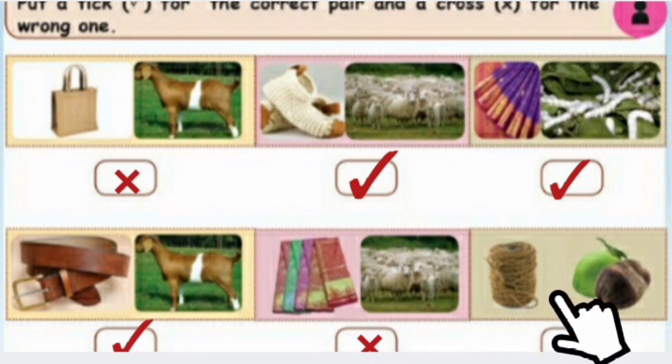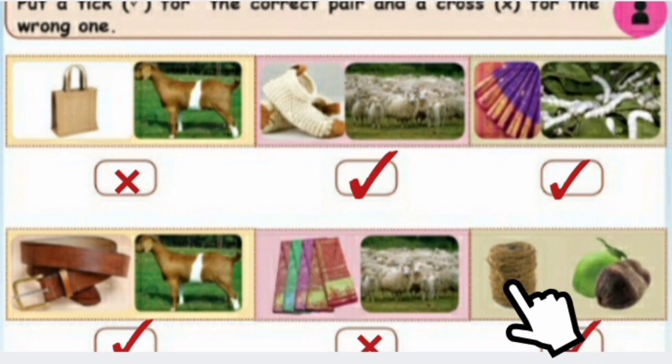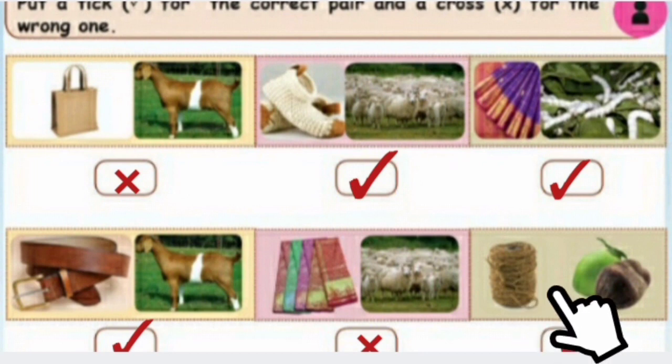See this. This is coconut. From this coconut fiber, we get this rope. Is this correct, children? Yes, very good. This is the correct pair. You will do this work in your book, children.